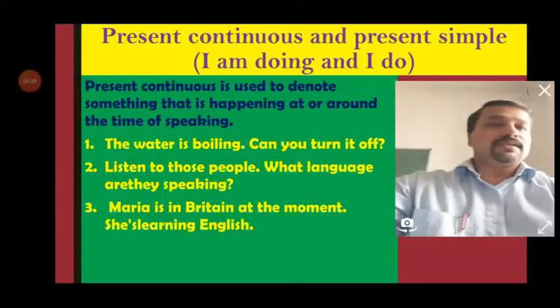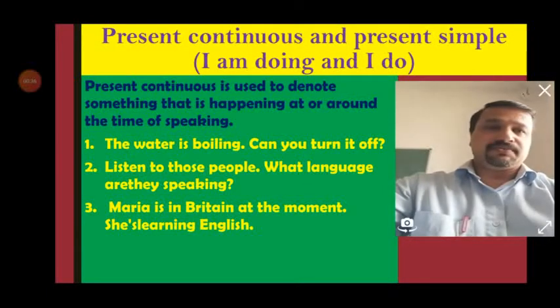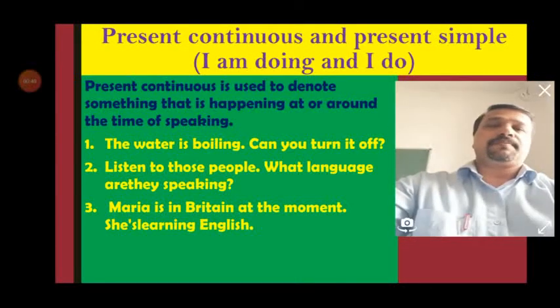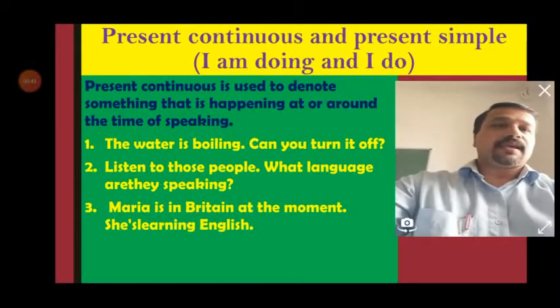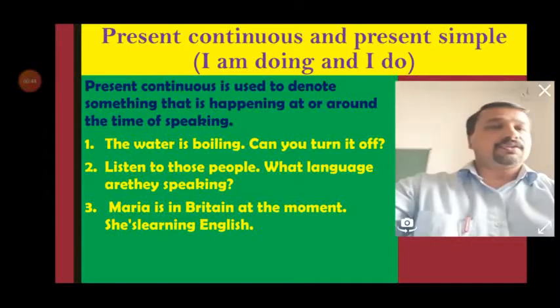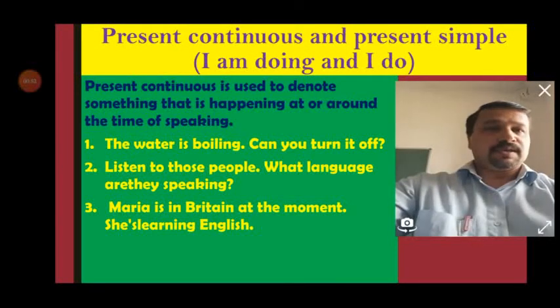Present continuous tense is used to denote something that's happening in and around us, or something that is happening in front of us, or something that is happening at the time of speaking. The water is boiling. Can you turn it off? It happens in front of our eyes. So if you raise a question like, what language are they speaking? Listen to those people. What language are they speaking? That is happening in front of you.